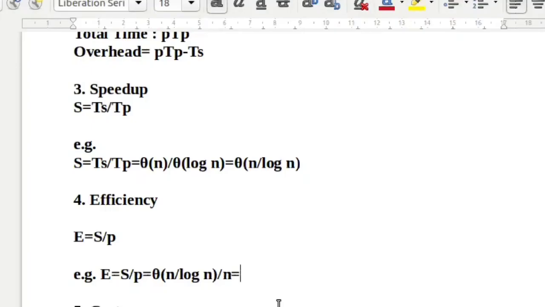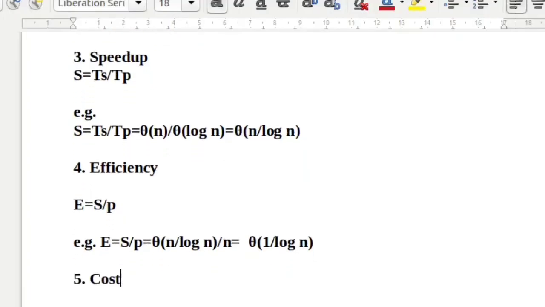So our efficiency will be theta of 1 by log n. So in efficiency, we are also considering the number of processes.